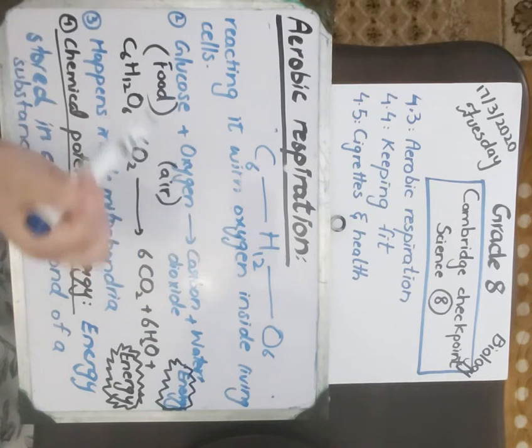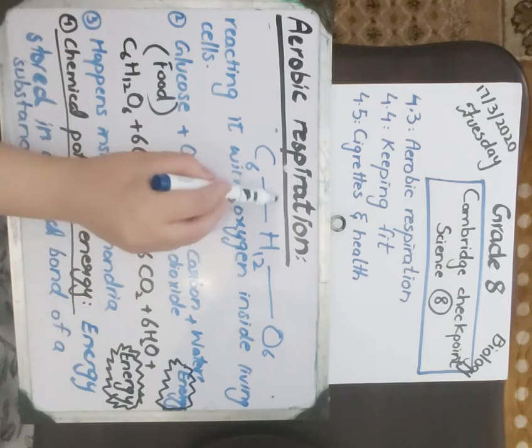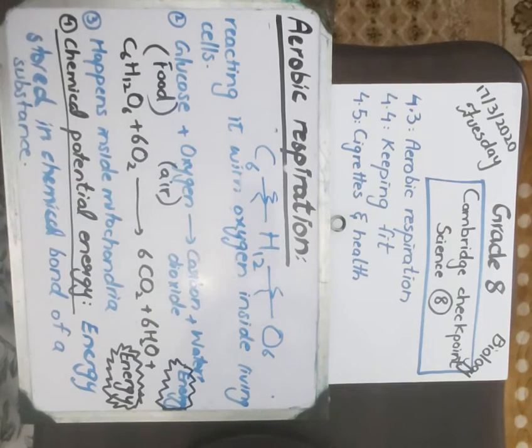Now, to produce water and carbon dioxide, you are going to break these bonds. And when you break these bonds, you release the energy. That's how you get this energy, and you will use it to perform your daily activities. So to summarize, what is aerobic respiration? It is the release of energy by reacting glucose with oxygen inside a living cell.